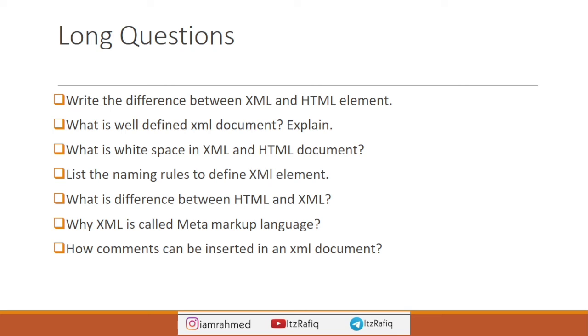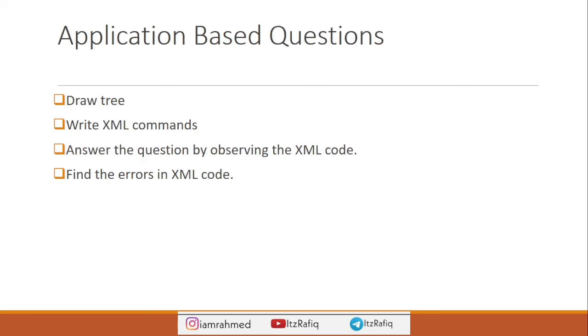And after that, application based questions. For that, you see how to draw the XML tree. I have already taught you in previous videos. You can go through that and write XML commands. The question will be from the lab part.